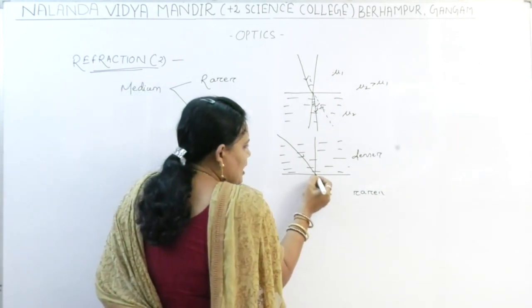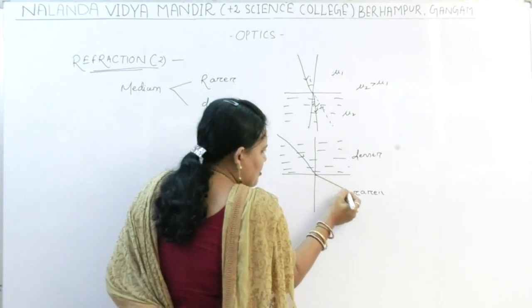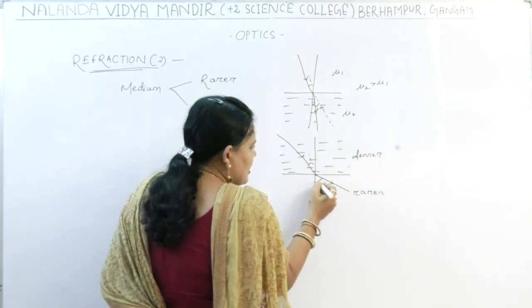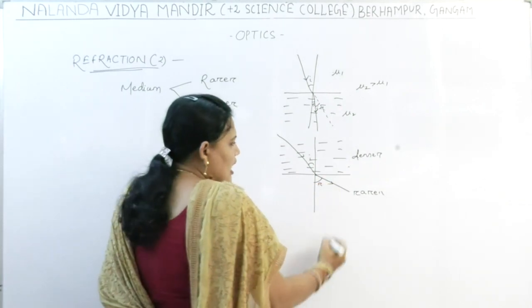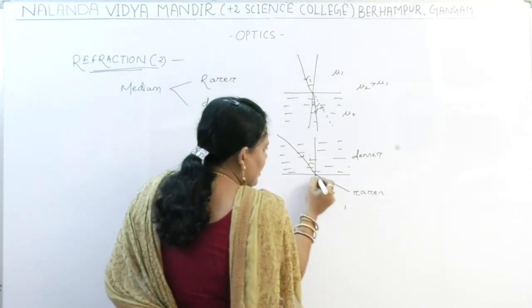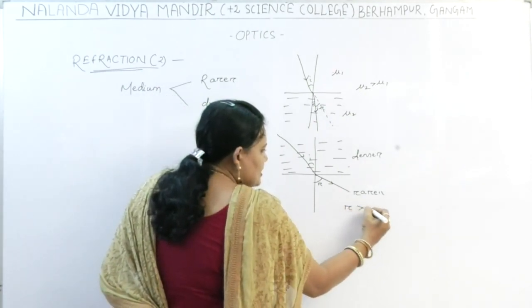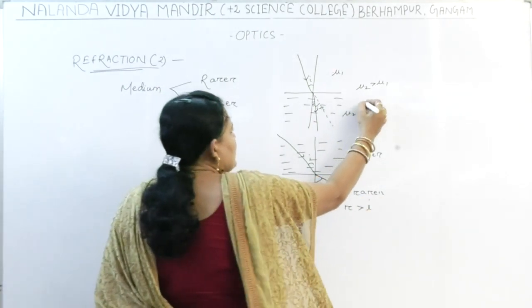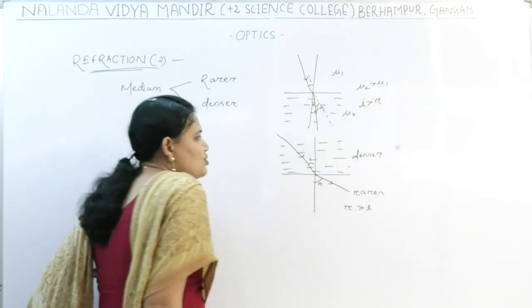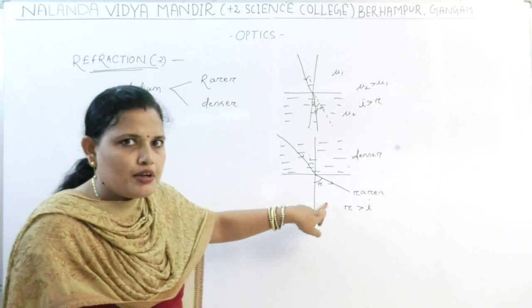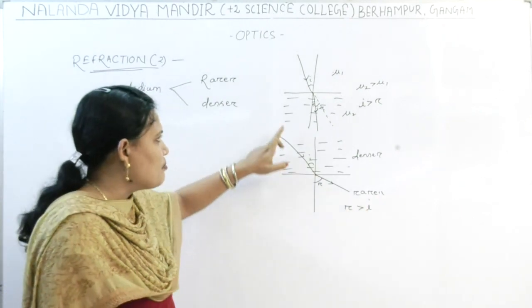If this is the angle of incidence I and this is the angle of refraction R, we can see that R is greater than I. Here, in the earlier case, I was greater than R. So when the ray is moving from denser medium to rarer medium, it bends away from the normal.